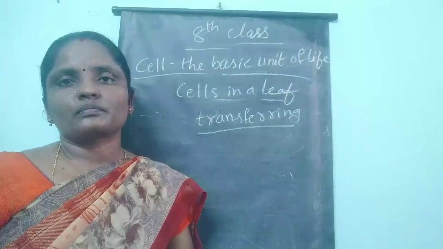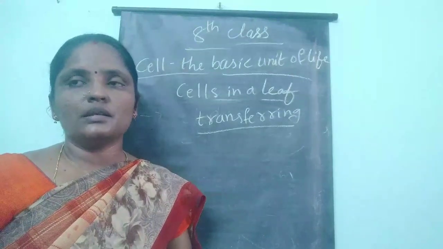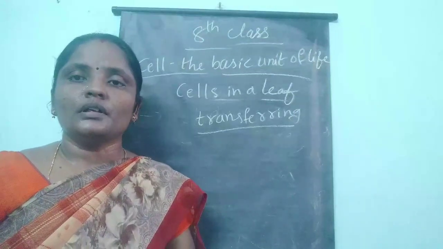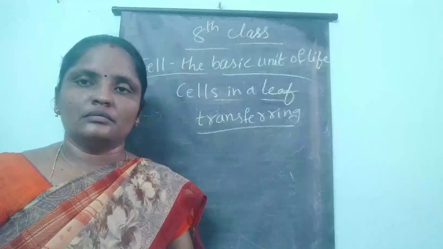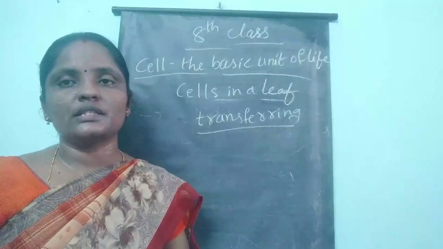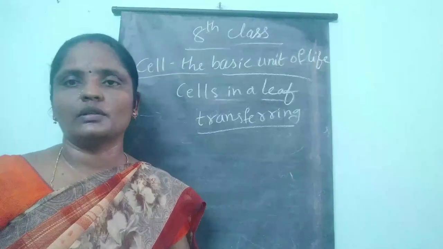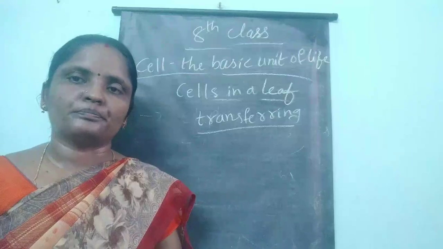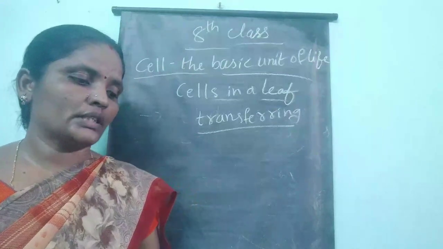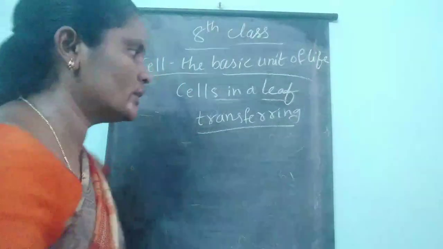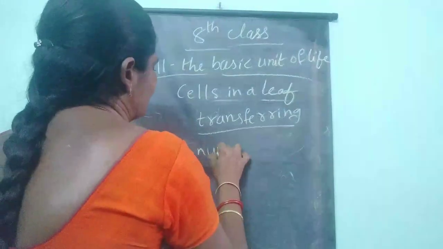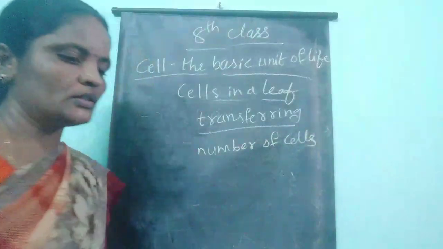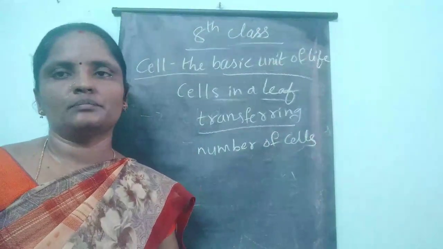Here at last you can say that the size of an organism depends only on the number of cells, and not on the size of the cell.